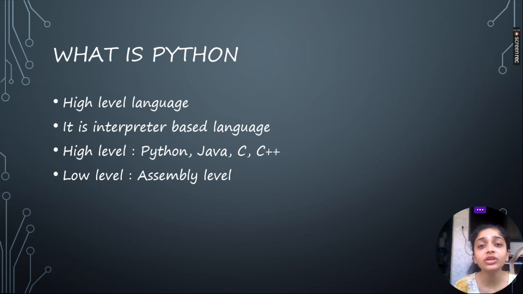While there is one more type that is called a compilation-based or compiler-based language. In that, what is the compiler doing? A compiler is some kind of tool which reads your entire code, converts it into machine-level language and then executes it.